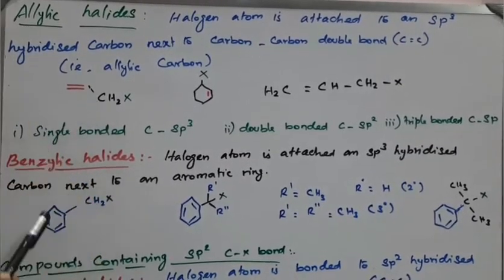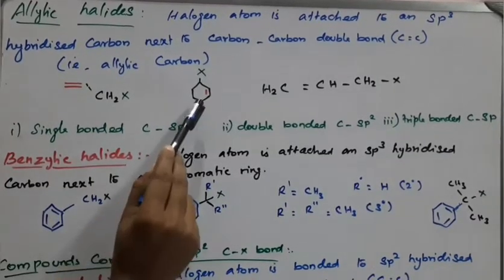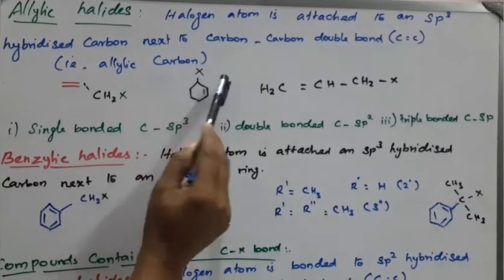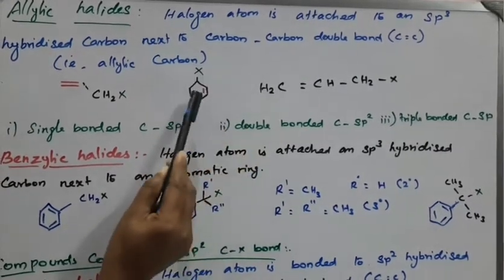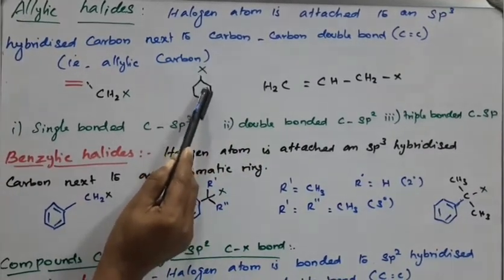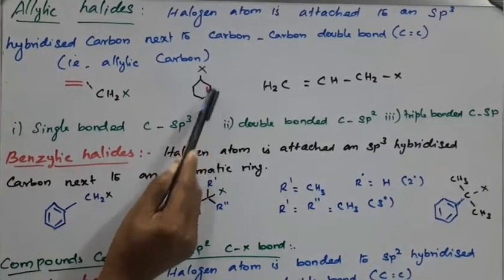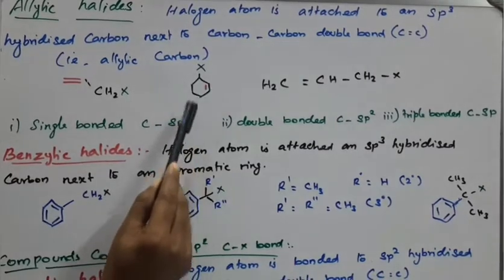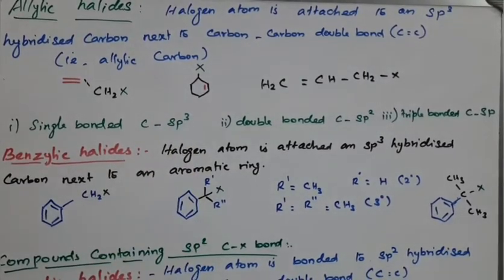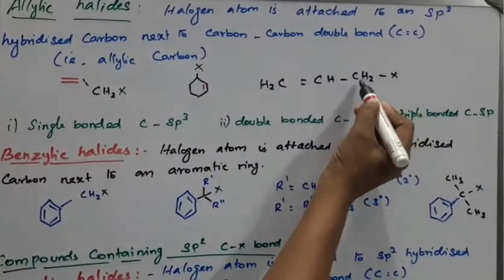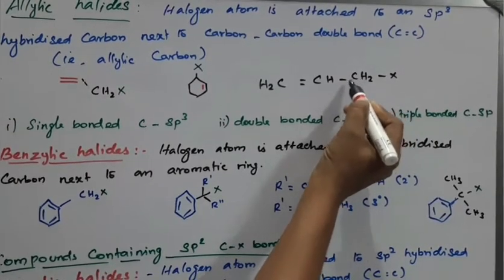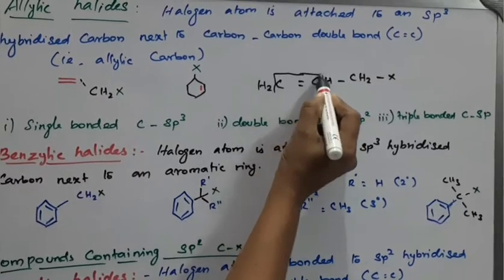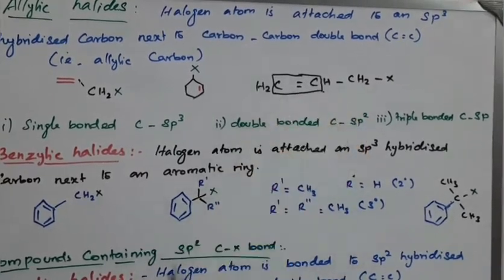This is for aliphatic haloalkanes. Here, this is an aryl ring attached to the halogen. The halogen is attached to the carbon next to the carbon-carbon double bond. This is the allylic position. You see here, this halogen is on an sp3 hybridized carbon next to the carbon-carbon double bond. This is the allylic position.